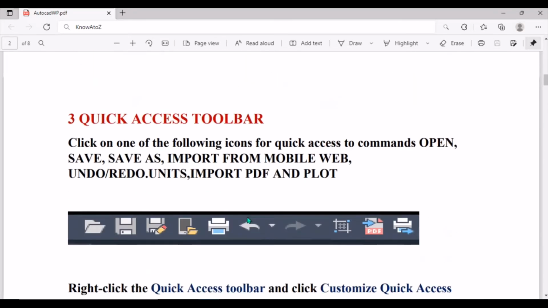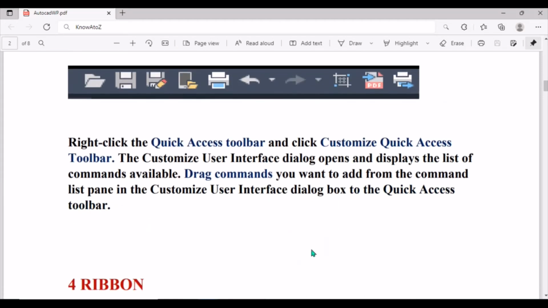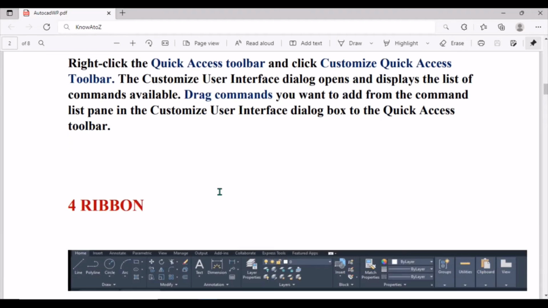So we have seen what is quick access toolbar. When you click on one of these icons, you can open, you can save your drawing, save as, you can import from mobile web, this undo or redo shortcut. Okay, this is the ribbon.